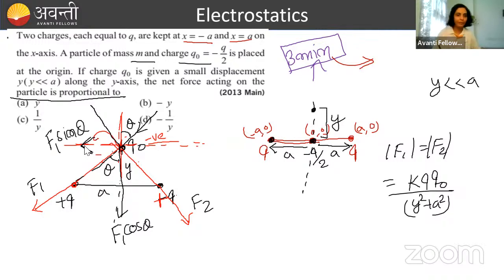Similarly, you break F2, very easy. F2, this angle is theta, then this angle will also be theta by symmetry of the triangle. These things time and again I don't need to explain actually. तो यहाँ पे देखो downward direction में F2 cos theta हुआ, and another component of it will be in this direction, that is F2 sin theta.